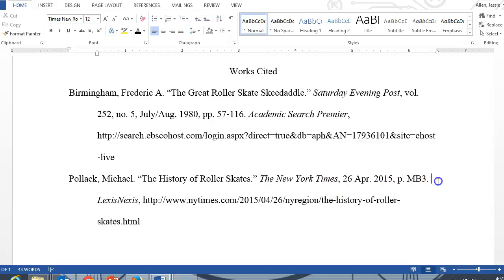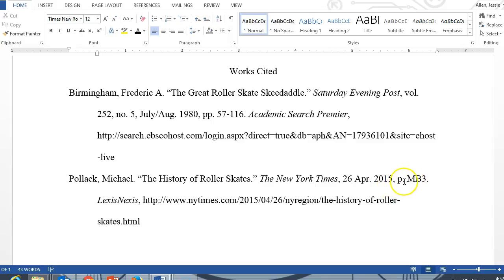Now, newspapers are published daily, and this is how we write a daily date. Newspapers, or even sometimes magazines that are published weekly, will have an exact date, and MLA requires that you write it in this format. So this is the 26th of April in 2015. You write it 26 APR 2015. Again, followed by the comma, and again, this is on one page.